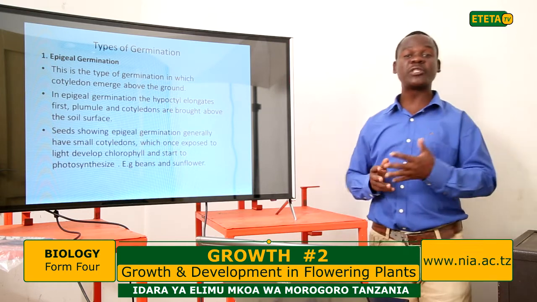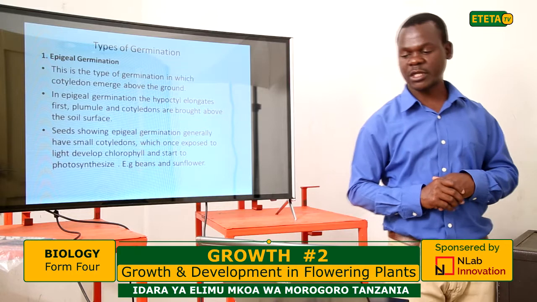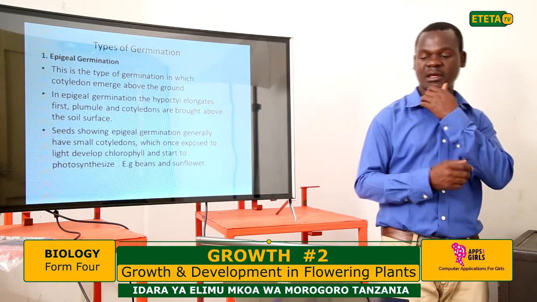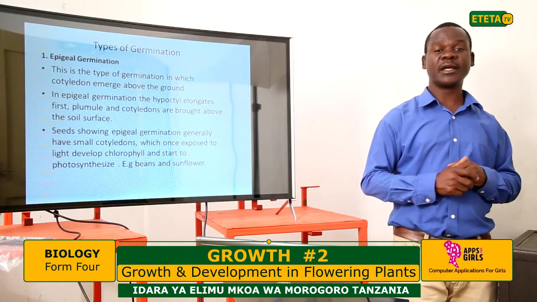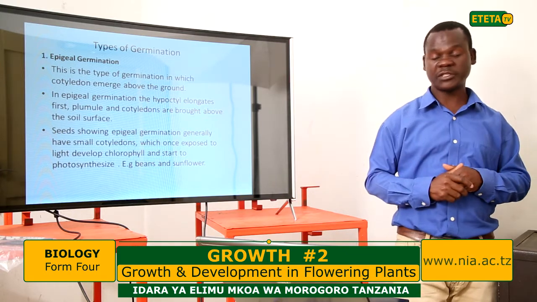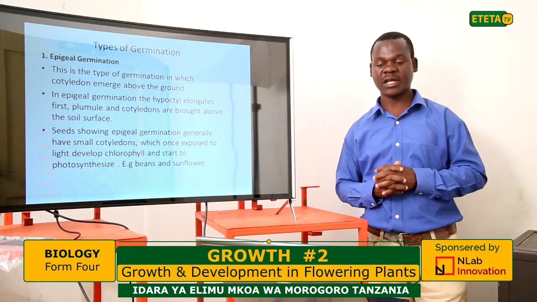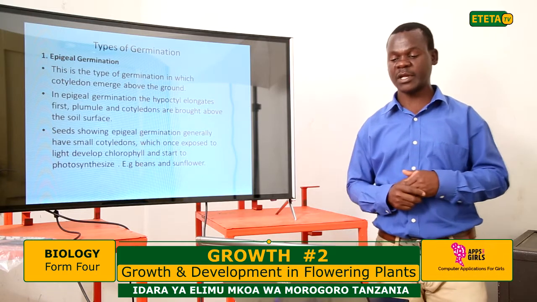The seeds showing epigeal germination generally have small cotyledons which are exposed above the ground, and the leaves, which are greenish in color, elongate first for chlorophyll to start, and photosynthesis takes place.